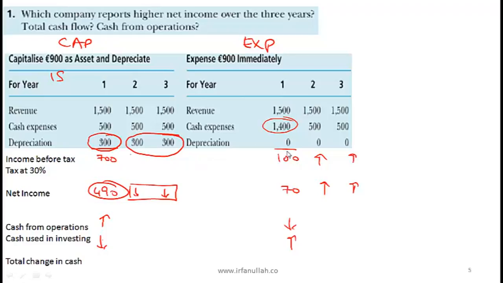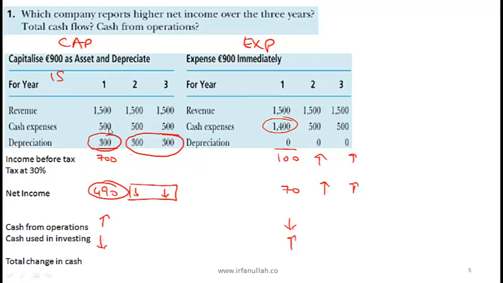So in year 1, if you look at the numbers, in general depreciation gives you a tax shield. But what is happening over here? In year 1, who is paying more taxes? The capitalizing firm is going to pay more taxes. So the capitalizing firm will have less cash flow. Is that obvious? Okay, so is tax a real cash flow? Is depreciation a real cash flow? No. Okay, so who is paying?